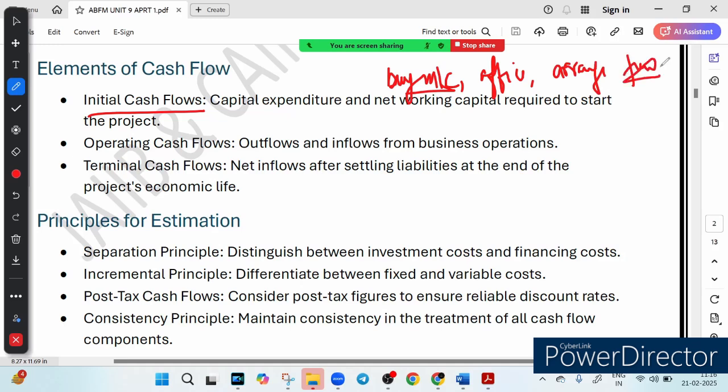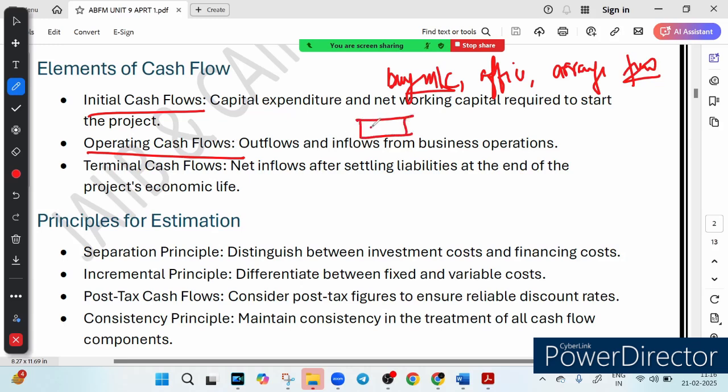Means all the money spent before the project even starts is called initial cash flow, like buying machinery, office setup, and arranging fund for daily operation. This is called initial cash flow. The second element is called operating cash flow, means money going in and going out when the business runs.